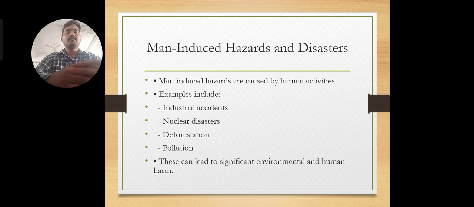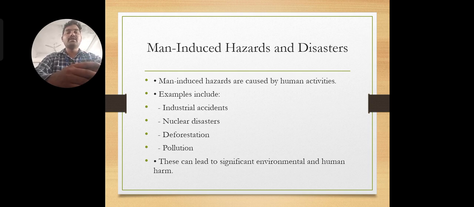And day before yesterday we saw that in Andhra Pradesh also, one of the industries in Amalapuram released the same gases, or there was a fire accident at that particular location because of gas explosions. Maybe 100 to 150 people were affected. Then we can call it an industrial accident.